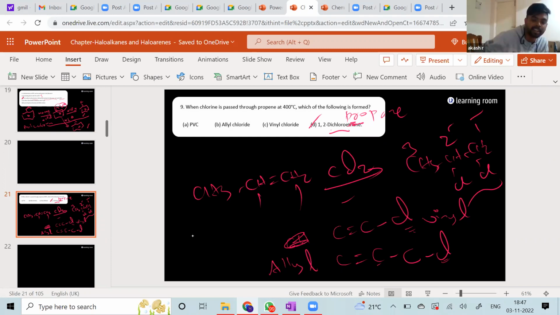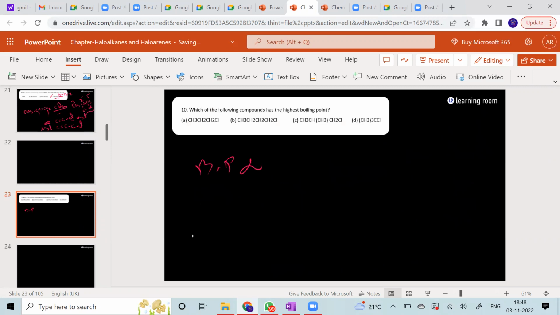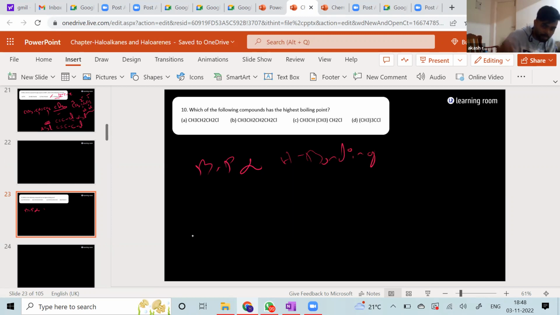Okay, right. Next, moving on. Which of the following has the highest boiling point? For boiling point, what are the criteria? Quickly tell me. Linear chain. Fine. Before that, intermolecular hydrogen bonding. Greater the molar mass, greater the boiling point. Hydrogen bonding is the first criterion we will take, the most important point.